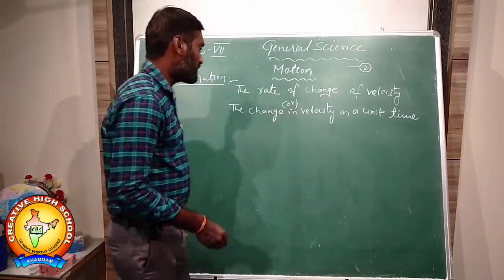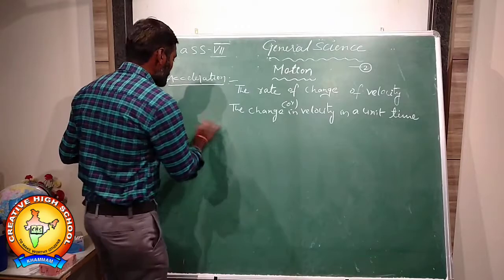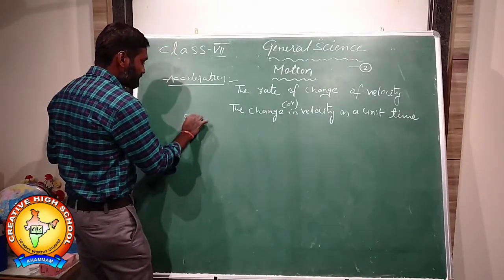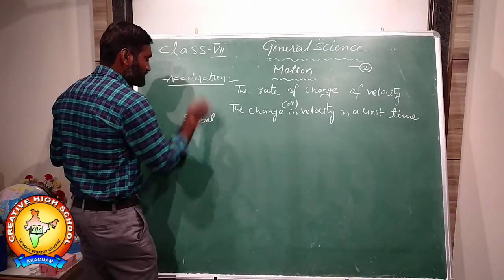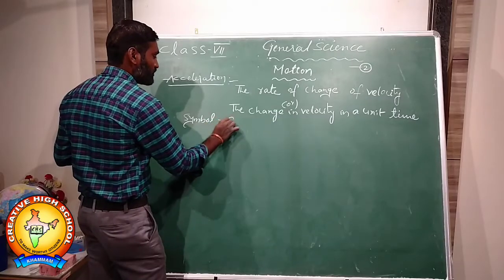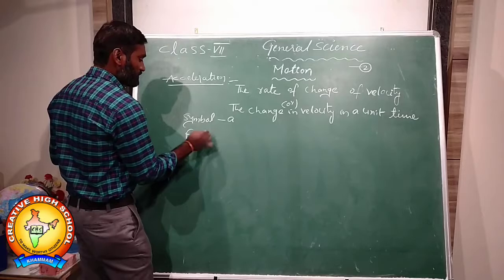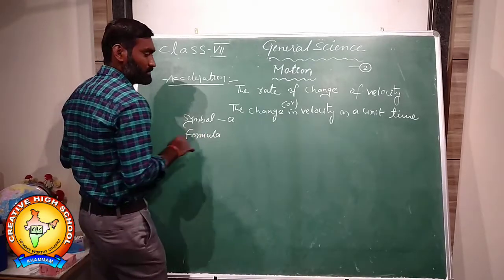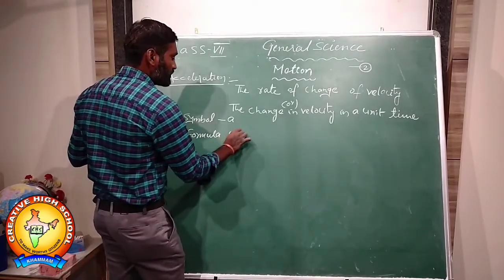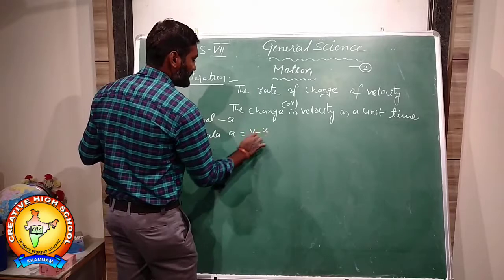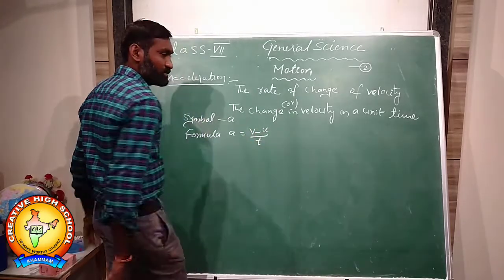By time, according to the formula, the symbol of acceleration is small a. The formula: a is equal to v minus u by t.